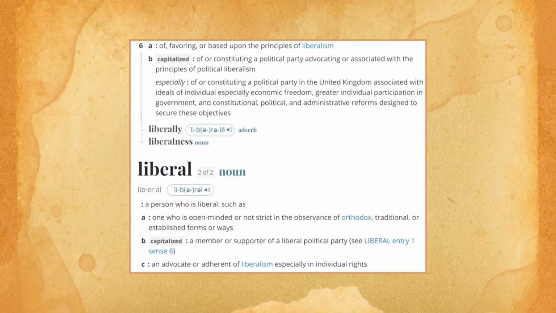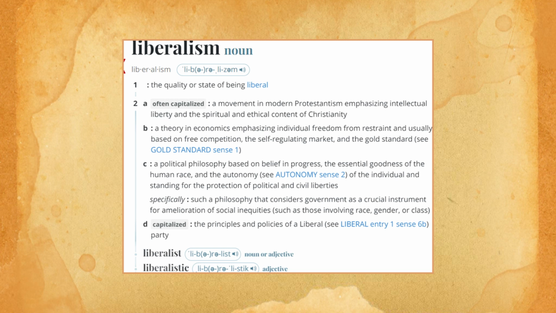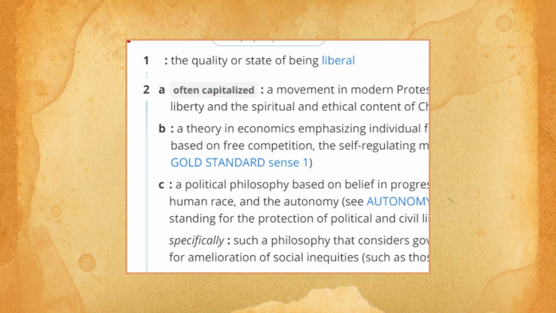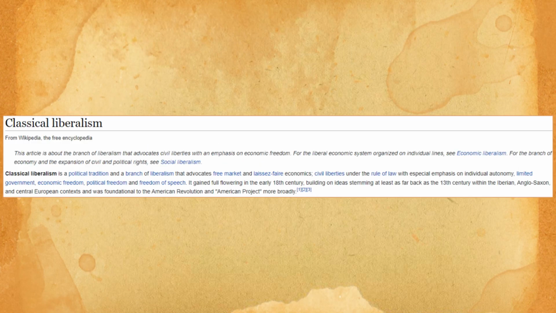What are the differences? So liberal means constituting a political party advocating or associated with the principles of political liberalism, one who's open-minded or not strict in observance of traditional established forms or ways, and an advocate or adherent of liberalism, especially in individual rights. So what is liberalism? A theory in economics emphasizing individual freedom from restraint and usually based on free competition, the self-regulating market, and the gold standard. A political philosophy based on belief in progress, the essential goodness of the human race, and the autonomy of the individual in standing for the protection of political and civil liberties. Such a philosophy that considers government as a crucial instrument for amelioration of social inequalities, such as those involving race, gender, or class. 2b is why people argue that classical liberalism is right-wing libertarian in economics.